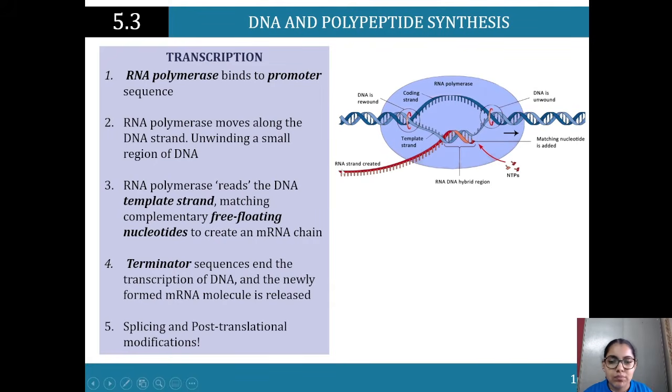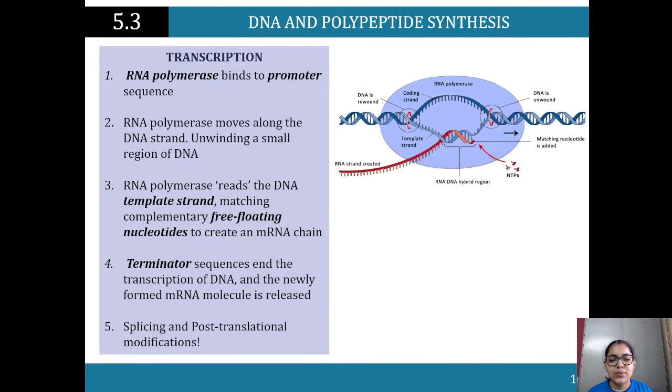So we see the free floating nucleotides complement. They form whatever part of the DNA we need. So we've got that. And then the terminator sequence ends that transcription. Whatever part we need, we've done it. And the DNA is unwound over here, as you can see, and then it's rewound over here. It's whatever we need here, the template strand. So terminator sequence, then we've got the DNA as RNA that we need. That's done. And we're going to terminate the sequence.